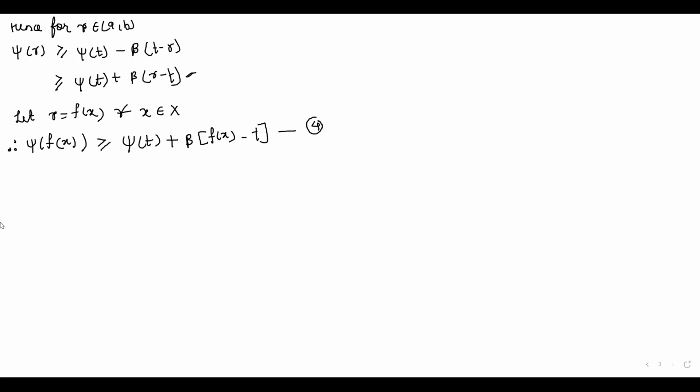Now, as given, f is measurable and ψ is convex, and a convex function is continuous. We have proved that theorem in a previous video. So therefore now f is measurable and ψ is continuous.